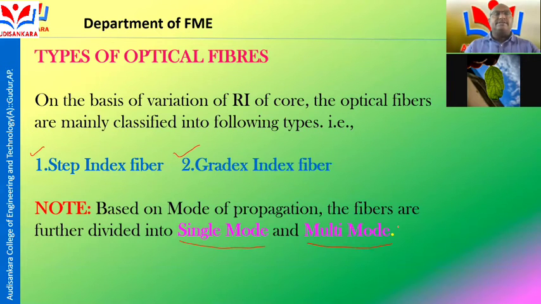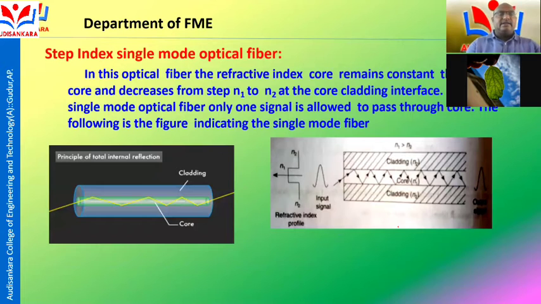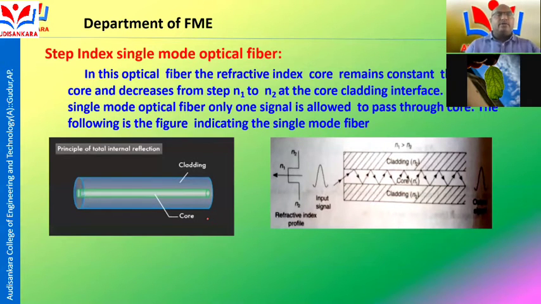But here the signal passes from one place to another place with only one mode of propagation. It is the principle of total internal reflection. In the step index single mode fiber, the refractive index of core remains constant throughout the core and decreases in a step from n1 to n2, where n1 is the core medium and n2 is the cladding medium, at the core cladding interface.